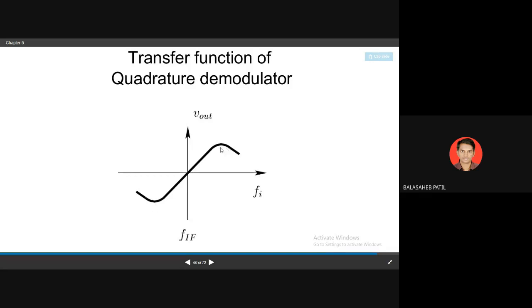You are getting this type of curve, varying from positive to negative, then the same positive to negative, and so on. So these cycles will be repeated, and if you observe this signal, it will look like the modulating input signal. That is called the reconstructed signal.